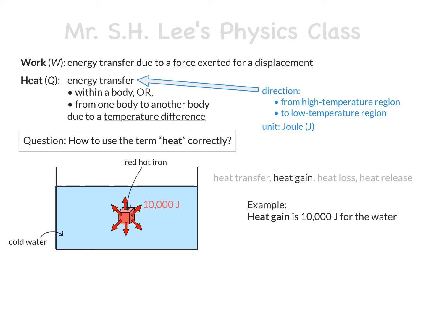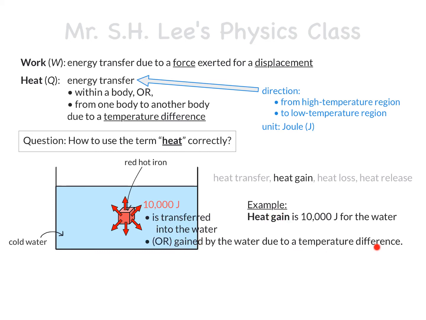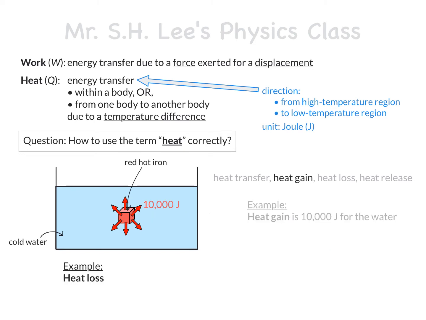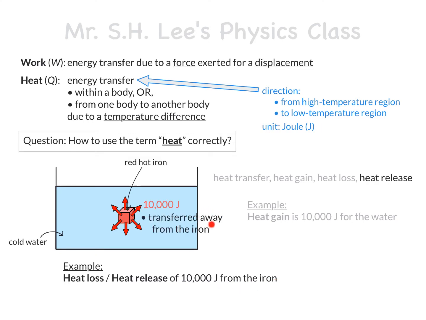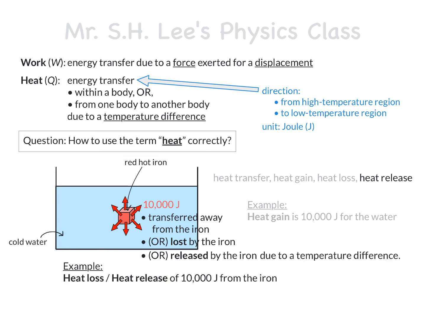It just means that 10,000 joule of energy is transferred into the water or gained by the water due to a temperature difference. Similarly, you can speak of heat loss or heat release of 10,000 joule from the hot iron. It just means that 10,000 joule of energy is transferred away from the iron, or lost by the iron, or released by the iron to the water, due to a temperature difference, of course.